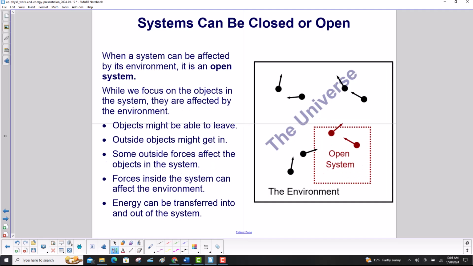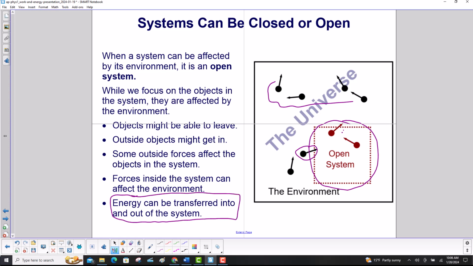When a system can be affected by its environment, it is an open system. And that's here with the dashes. And here we have our two objects. One is moving out, and this object here is moving in. While we focus on the objects in the system, and that's why they're a different color from all these other objects, they are affected by the environment. Objects might be able to leave. Outside objects might get in. Some outside forces affect the objects in the system. Forces inside the system can affect the environment. And the key point, energy can be transferred into and out of our open system.